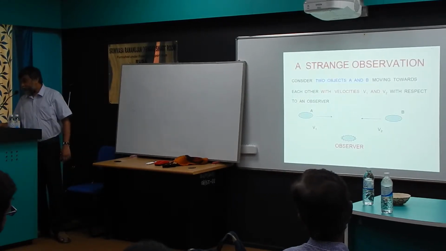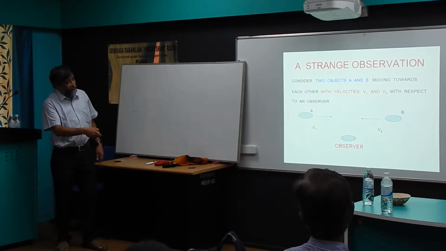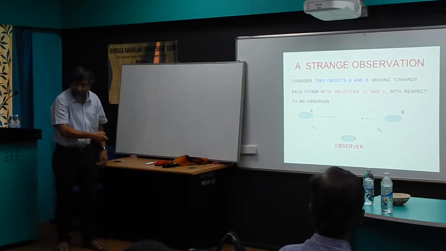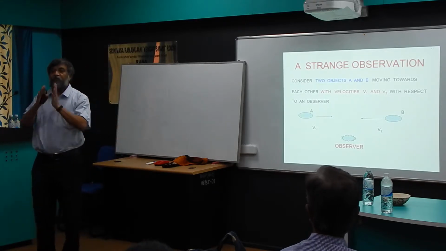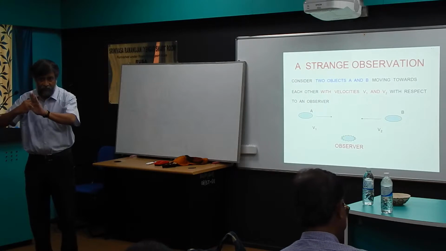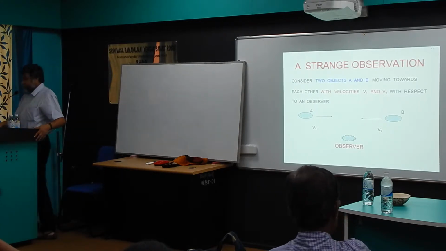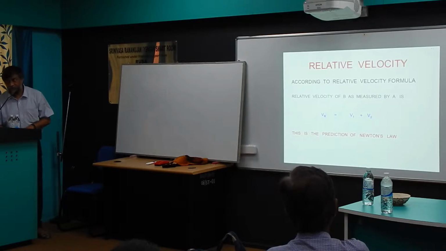Now suppose I ask you the question, what is the velocity of B as perceived by A? Now that we know the relative velocity, in unit time A travels a distance v1 and B travels a distance v2, therefore the distance between them is reduced by v1 plus v2. And therefore A will think that B is coming toward him with velocity v1 plus v2. That happens when you sit on a train and another train comes from the opposite direction. So this is what we have learned in school, that it is v1 plus v2. This is the prediction of Newton's law of motion.